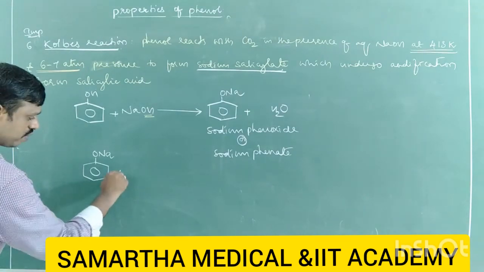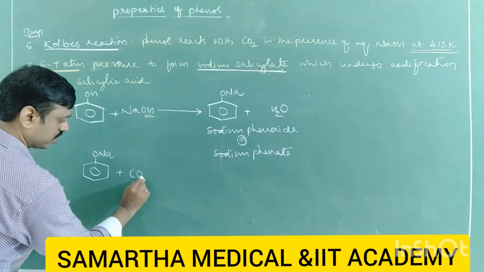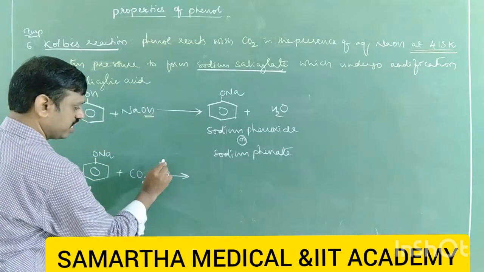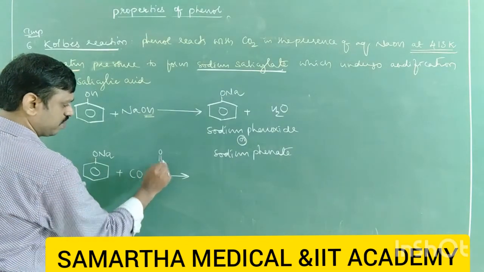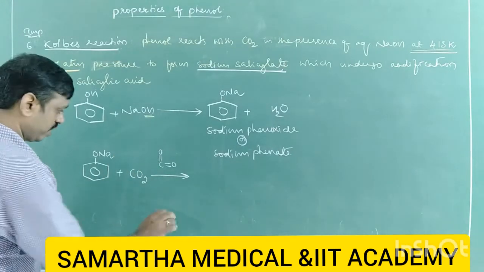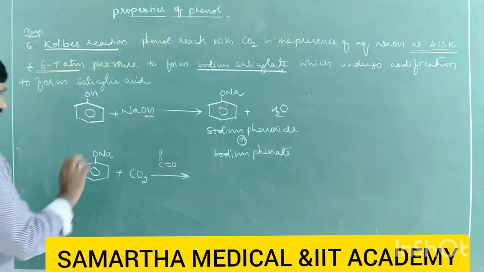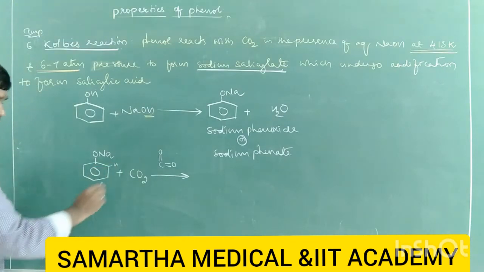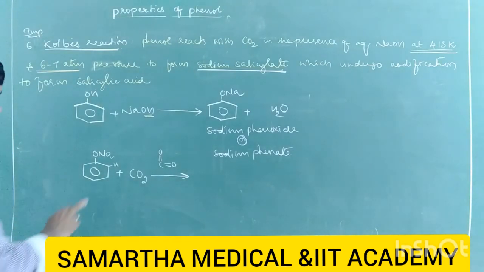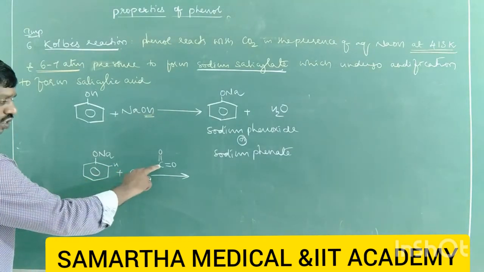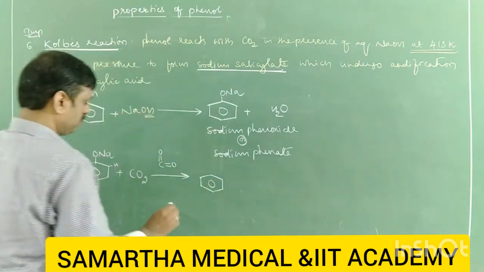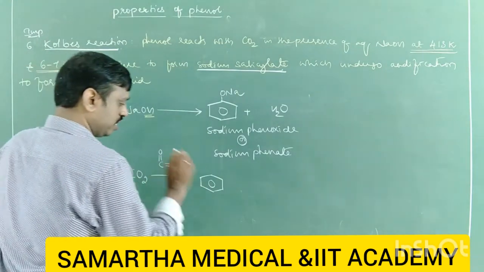Carbon dioxide is of course linear, but for our convenience I will write C double bond O double bond O. There is one hydrogen at the ortho position, in fact all positions have one hydrogen, so this hydrogen is replaced by COO.